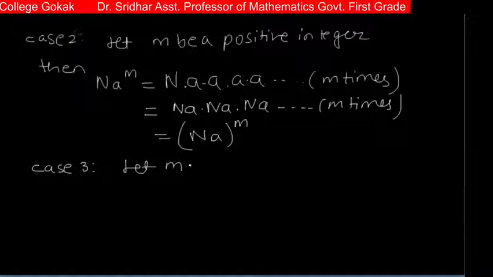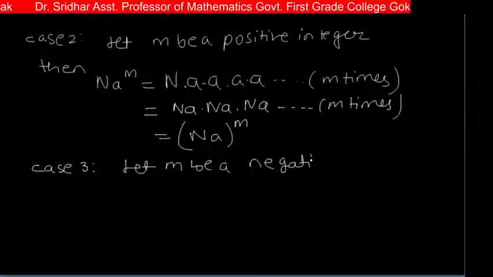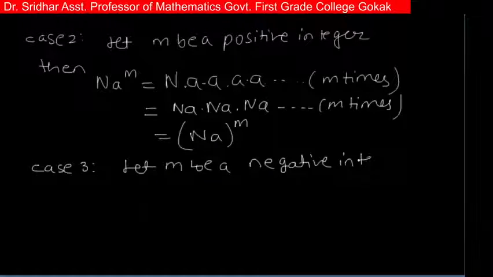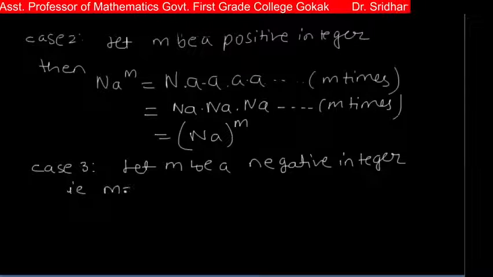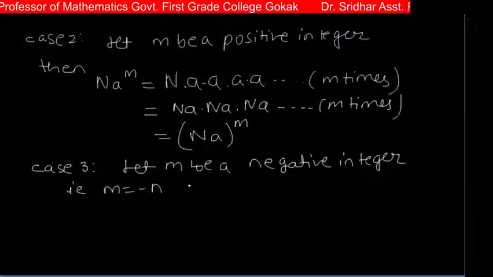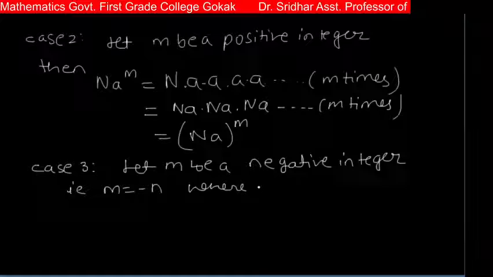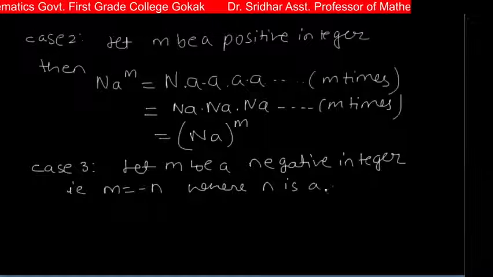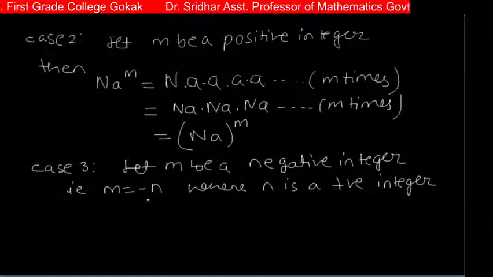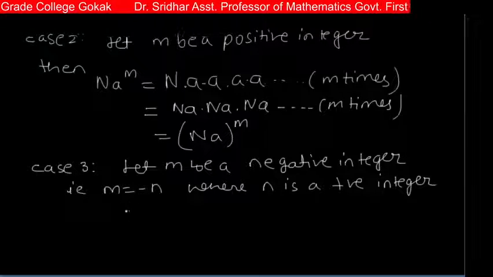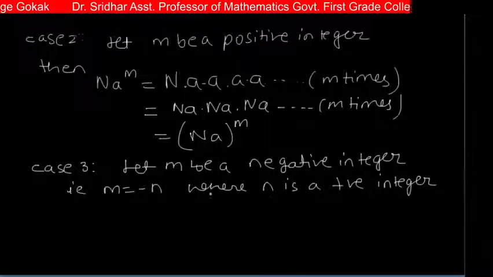Next, case 3. Let m be a negative integer. That is, m is equal to minus n. Again here we have to mention whether n is positive or negative, so where n is a positive integer. Because when we take n as a positive integer, then m becomes negative.